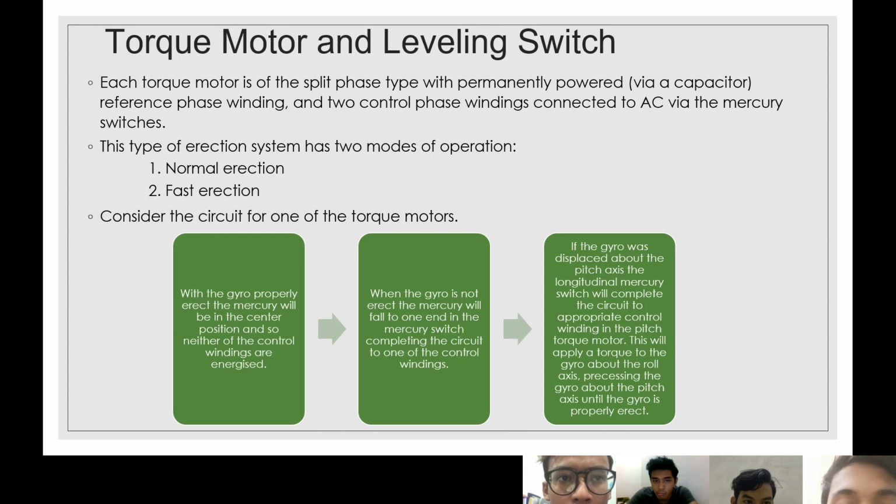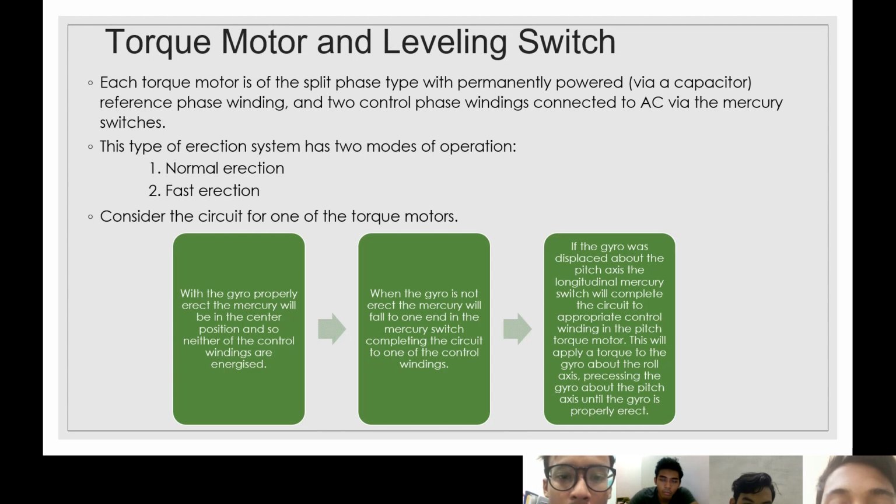So the process is, first, with the gyro properly erect, the mercury will be in the center position, and so neither of the control windings is energized. Second, when the gyro is not erect, the mercury will fall to one end of the mercury switch, completing the circuit to one of the control windings.